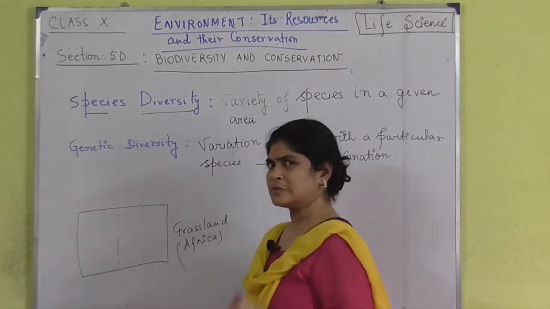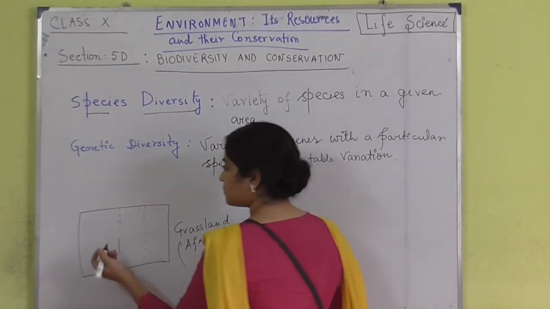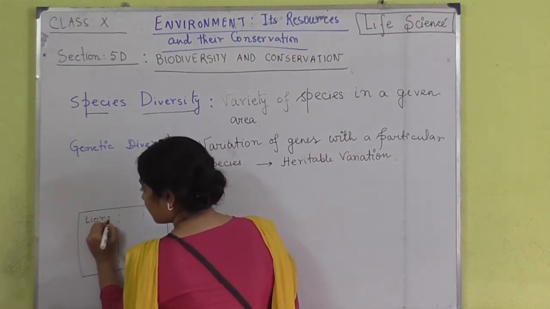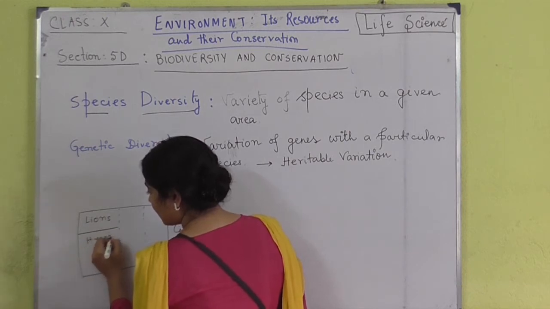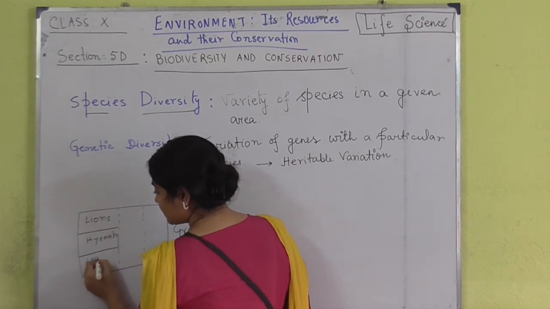Suppose it is divided into 3 sections. Now, in the first section, what kind of organisms can be found? There can be lions, there can be hyenas, there can be leopards.